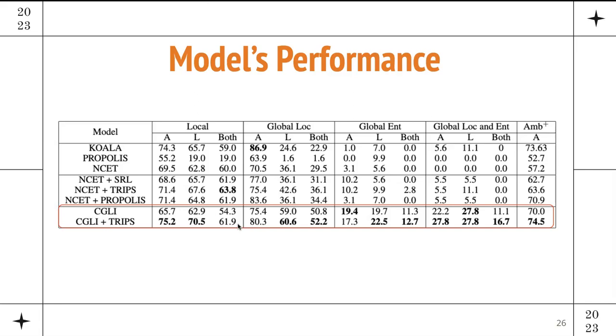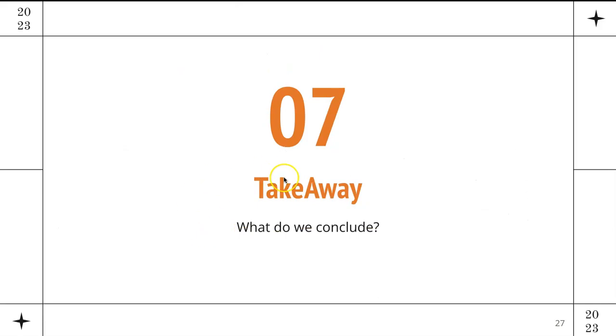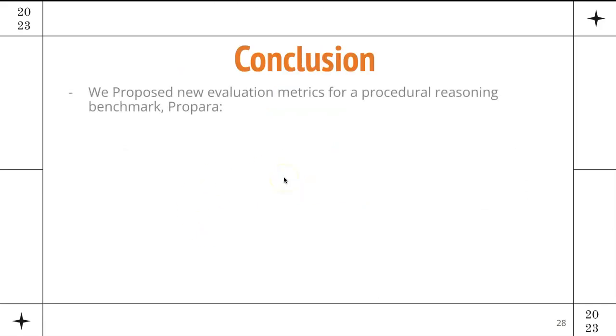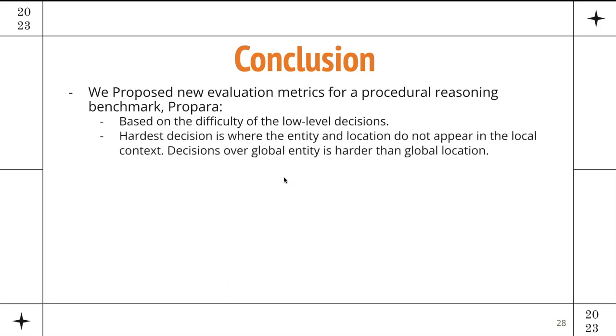Okay, so we conclude that we have proposed a new evaluation metric, which evaluates the model on the low-level decisions and clarifies really how good the model is performing. It also showed us that the hardest decision is where the entity and location actually do not appear in the local context, while the decisions over global entities is even harder than the global location decisions.